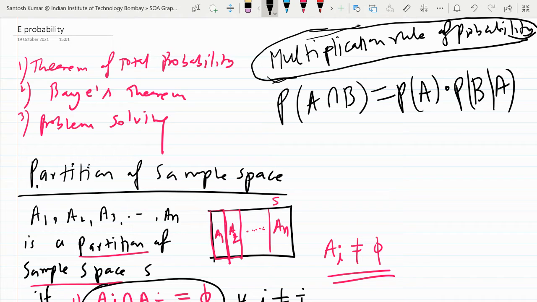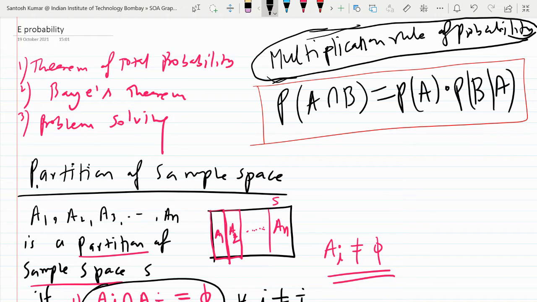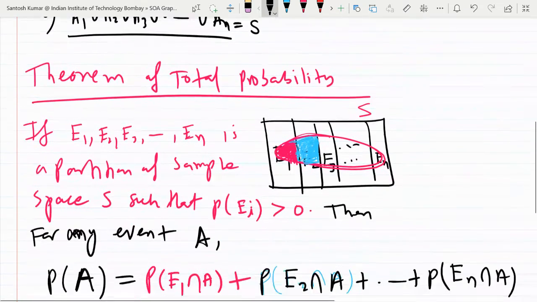Okay, you will write probability of A into probability of B when you know that A and B are independent. So what you said is for independence of two events, but in general you will write this: A intersection B is equal to probability of A into probability of B given A. It means you assume the probability of occurrence of A, and then you assume that first A occurs, then B occurs. This formula I will use here.